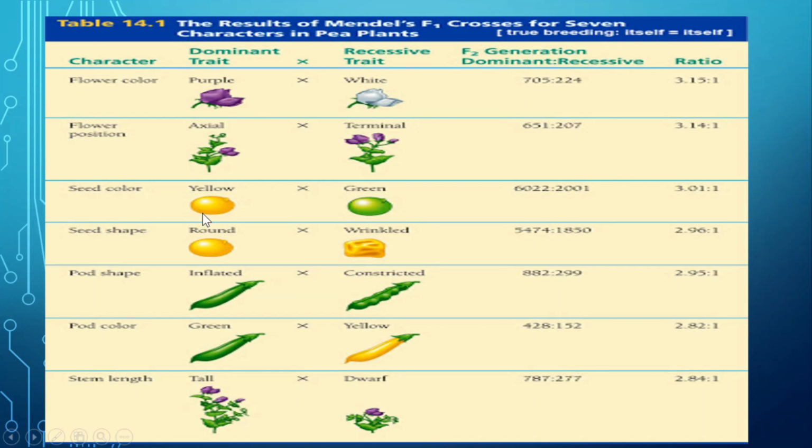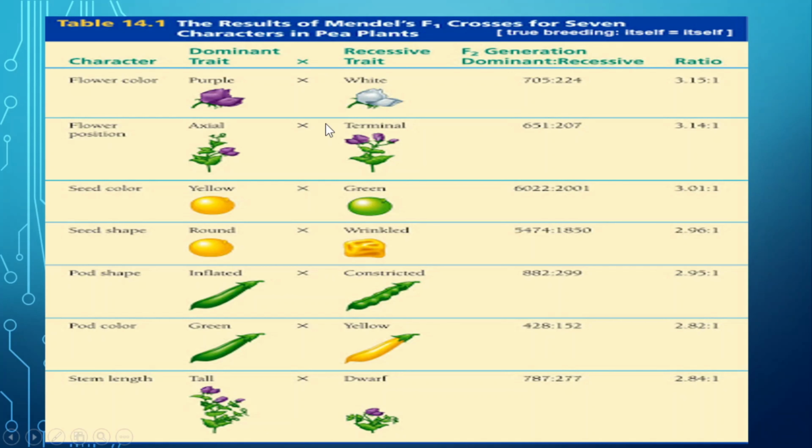Seed color: yellow dominates green. Seed shape: round dominates wrinkled. Pod shape: inflated dominates constricted. Pod color: green dominates yellow. And stem length: tallness is dominant over dwarfness.